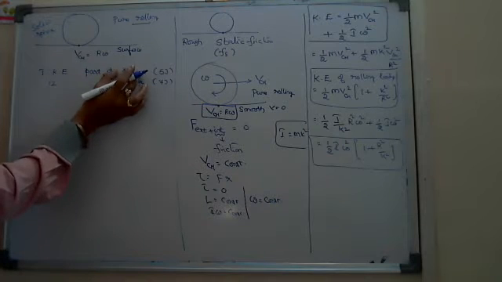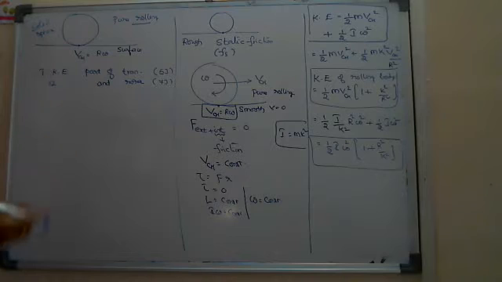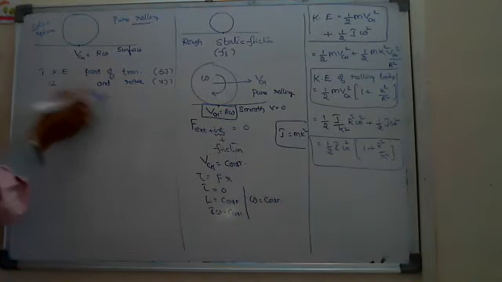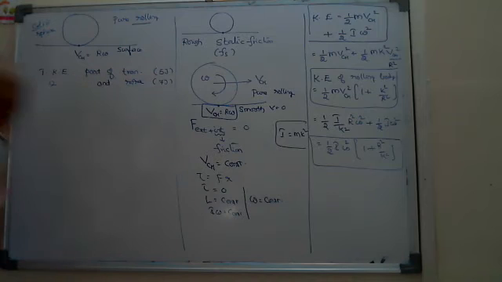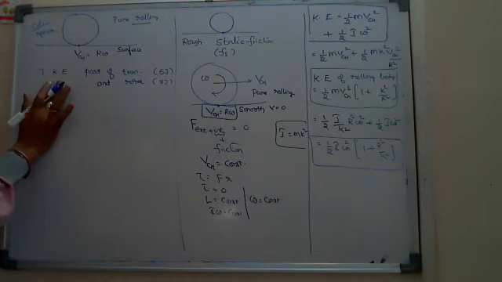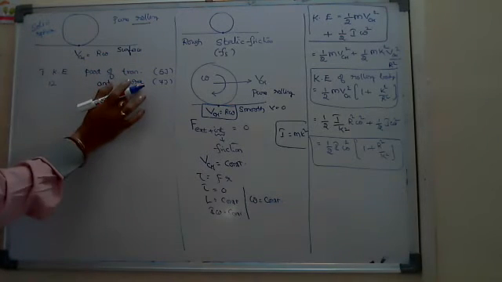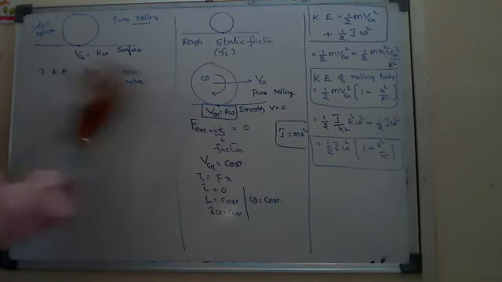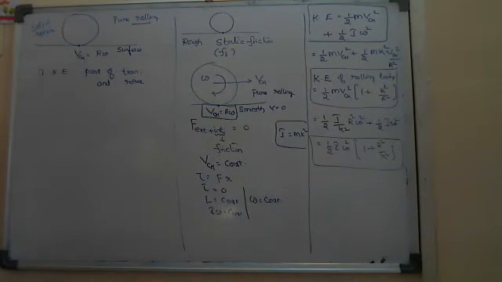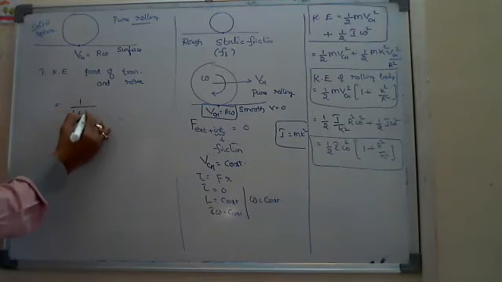So the part of translatory kinetic energy in the total kinetic energy is how much? 5 by 12, just like a fraction he is asking. And in the same way, what will be the part of rotational kinetic energy? The fraction is 7 by 12. Likewise, simply what he is asking is the fraction of translatory kinetic energy in the total and rotational kinetic energy in the total. Okay. There, if you see here, in this case, the fraction is 1 by 1 plus k square by r square.